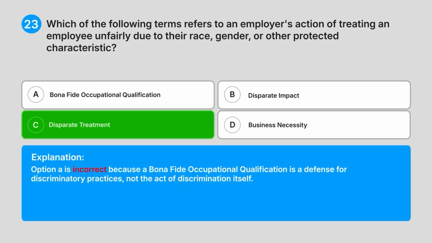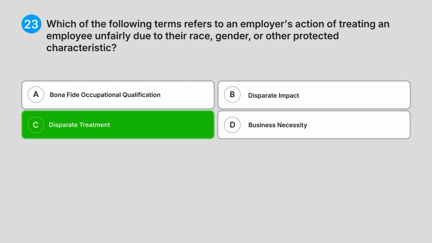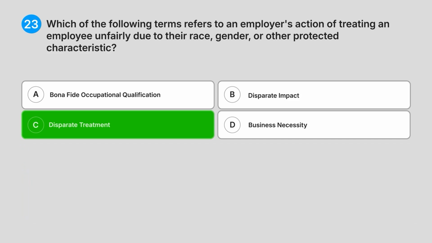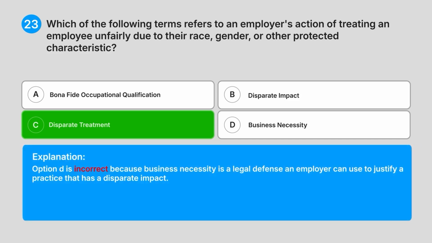Option A is incorrect because a bona fide occupational qualification is a defence for discriminatory practices, not the act of discrimination itself. Option B is incorrect because disparate impact refers to policies or practices that are neutral on their face, but have a disproportionately adverse effect on a protected group, and it does not require intent to discriminate. Option D is incorrect because business necessity is a legal defence an employer can use to justify a practice that has a disparate impact.